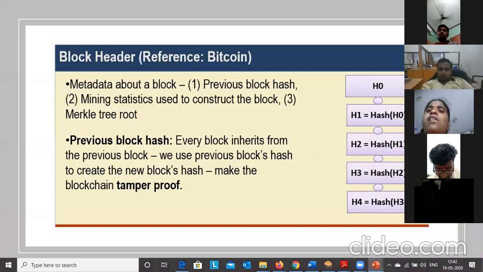Now the header. What is the block header? It consists of the previous block hash, mining statistics used to construct the block, and the Merkle tree root. Here we have a diagram. This is the previous hash. We are going to discuss the previous block hash. Every block inherits from the previous block. So H1 is the next of H0, like that. The definition of previous block hash: every block inherits from the previous block. We use the previous block hash to create the new block's hash, which makes it tamper proof. So that is about the previous block hash.